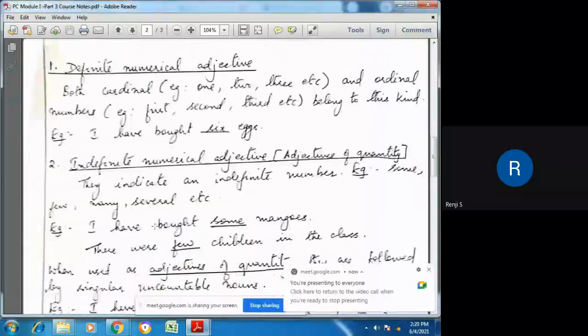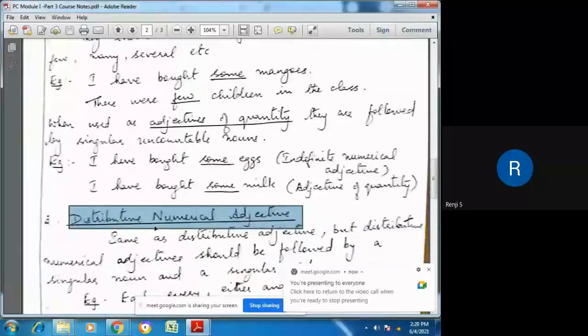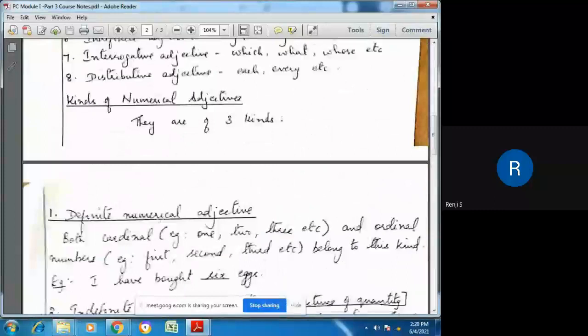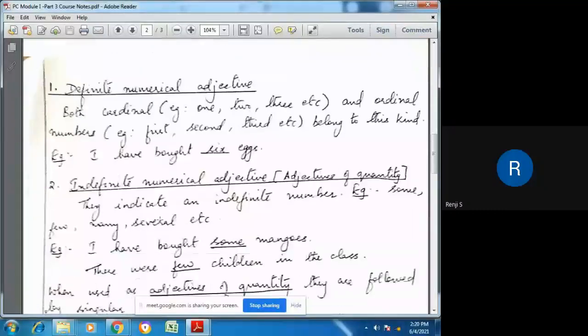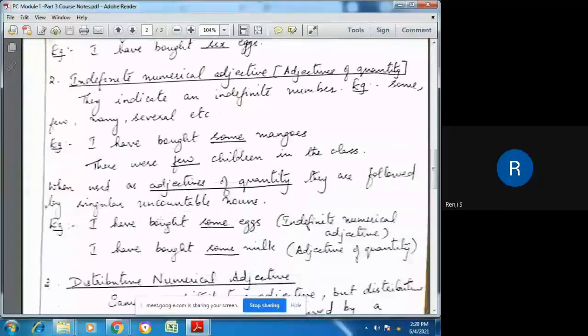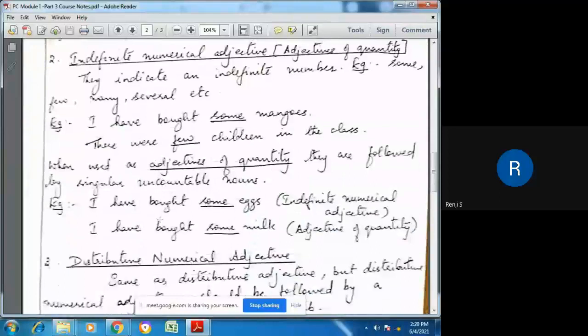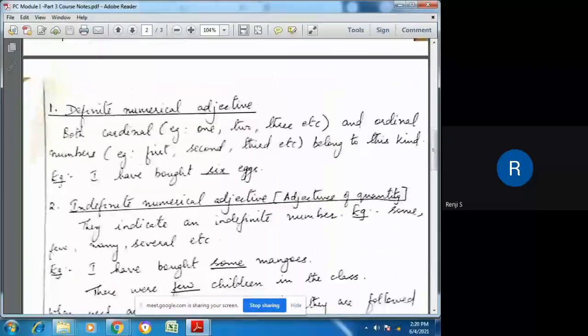Definite, indefinite, and distributive. Very good. Definite numerical adjective, indefinite numerical adjective, and distributive numerical adjective. So what is the difference between all these three? So what is definite numerical adjective?